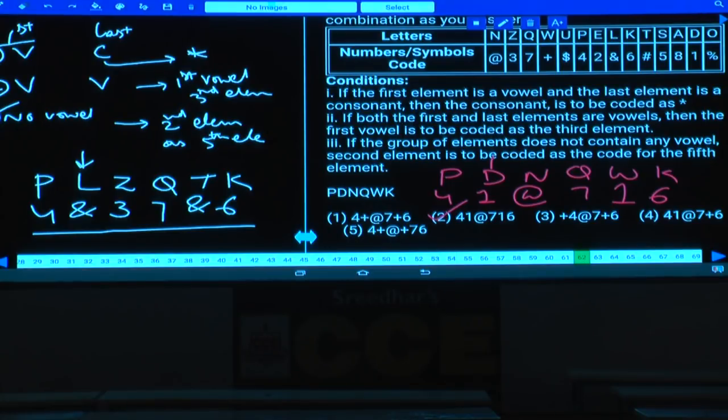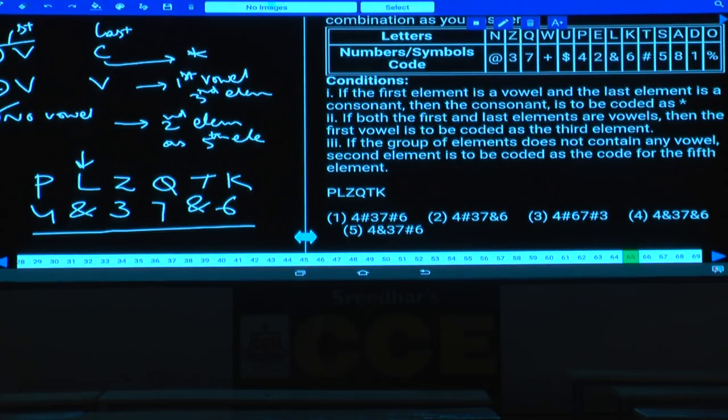65, the same case. Now in this question number 65, PLZ, here the second element is L. What is the code to this second element? N. Now this N should be coded as the fifth element, that is T. For all the remaining elements in the same way. Done? Then, yes, anything left over in this paper?